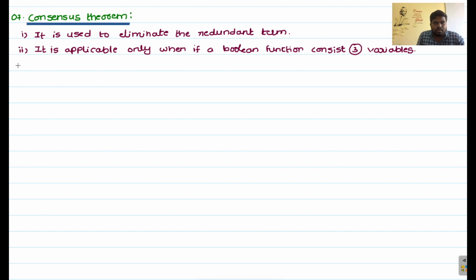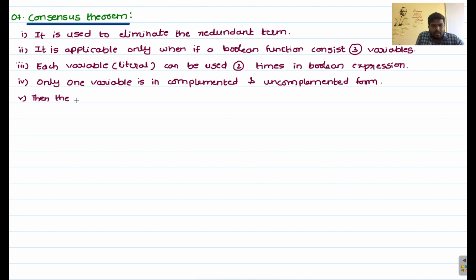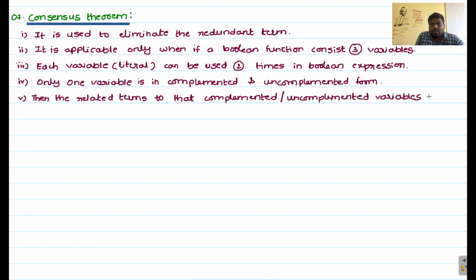And the next, the third point: each variable, also called a literal, right? Each variable can be used 2 times in a Boolean expression. And the fourth point, only one variable is in complemented and uncomplemented form. And the fifth point, the related terms to that complemented and uncomplemented variable is your resultant. So these are the key points which are very important for this consensus theorem.